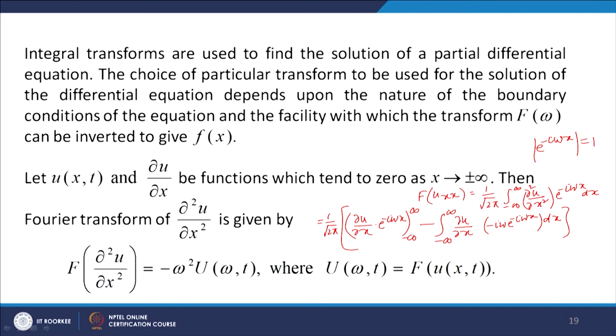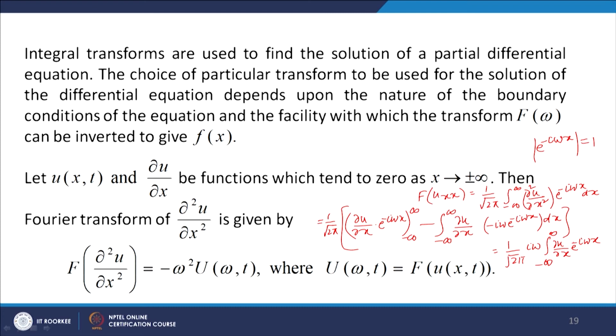So, when u(x) goes to 0 as x goes to infinity and as x goes to minus infinity, because of the boundedness of e to the power minus I omega x, this part becomes 0, and what we get is 1 over root 2 pi, I omega times the integral from minus infinity to infinity of u_x times e to the power minus I omega x.